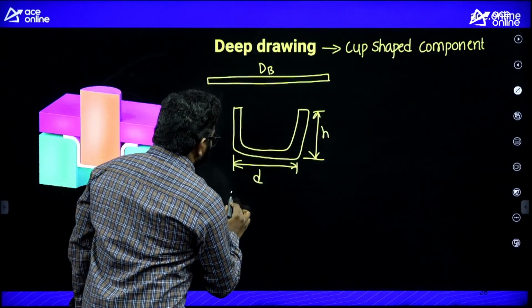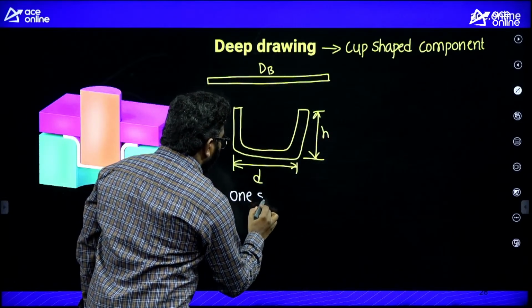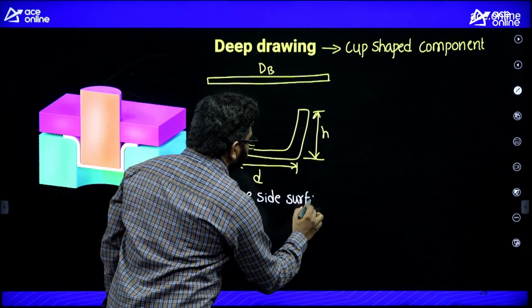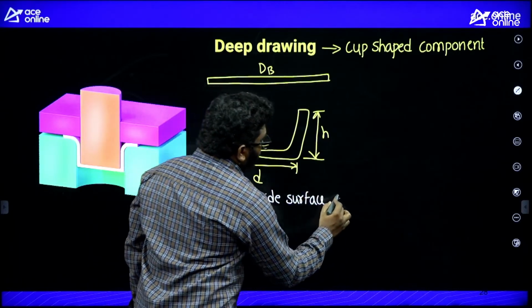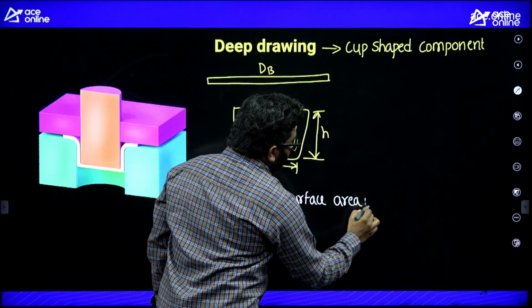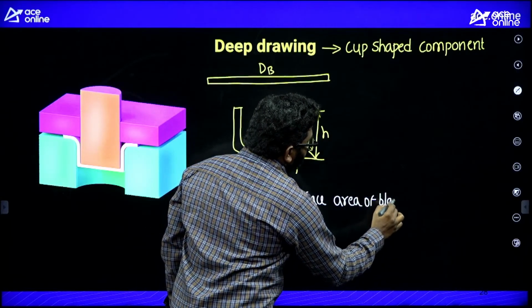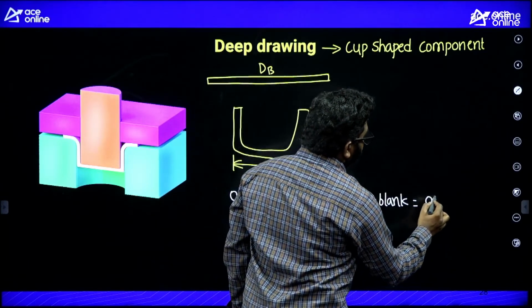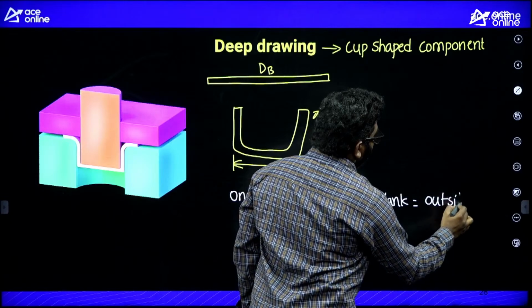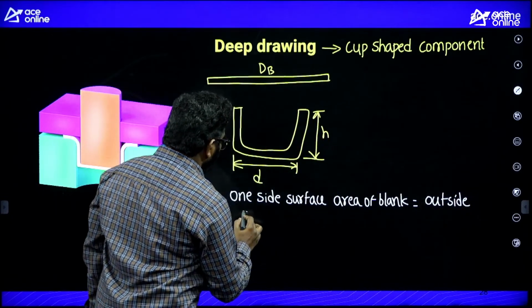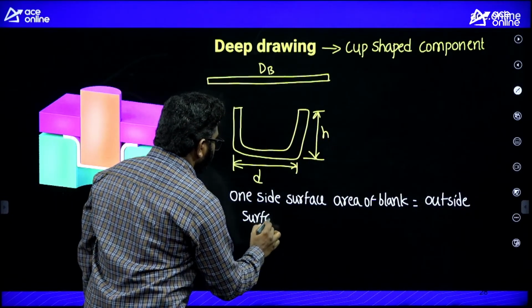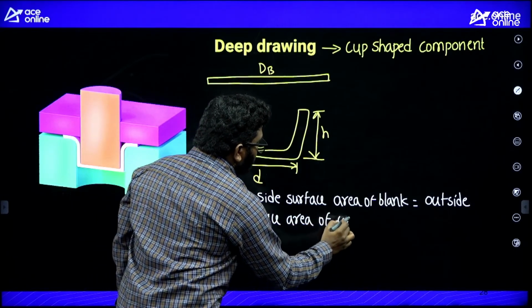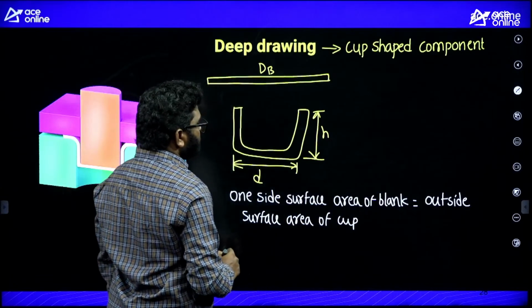Remember, one side surface area of blank is equal to outside surface area of cup.